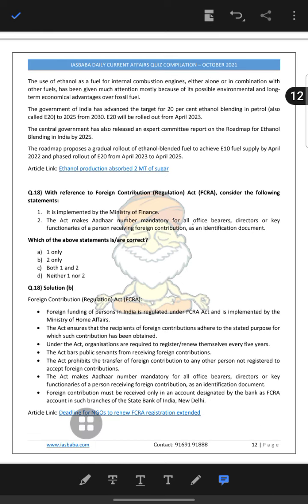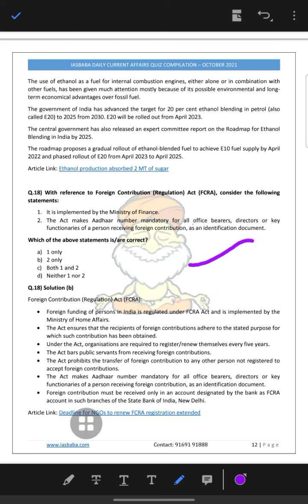Now, with reference to the Foreign Contribution Regulation Act, consider the following. So it is the Ministry of Finance, Foreign Contribution Regulation Act. FCRA is Ministry of Finance. No, the Act makes Aadhaar number mandatory for all office bearers, directors or key functionaries of the person receiving foreign contribution as an identification document. That is true, but Ministry of Finance is not true. Okay, so foreign contribution to persons in India is regulated by the FCRA Act and implemented by the Ministry of Home Affairs, not by the Ministry of Finance.